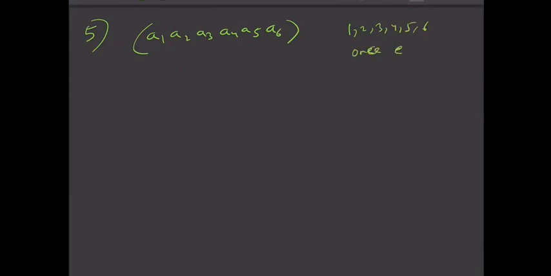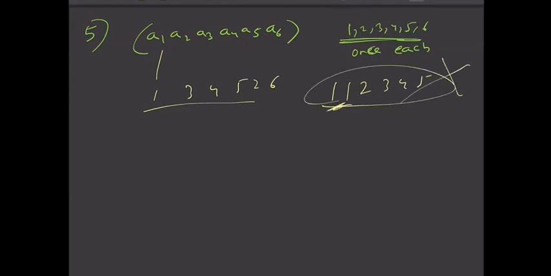Next, let us move to the fifth question of the first assignment. So it said that you need to find all the 6-digit integers a1, a2, a3, a4, a5, a6, using the digits 1, 2, 3, 4, 5, 6 once each, right? Each digit should be used only one time, so this can be 1, 3, 4, 5, 2, 6. Like this is possible, but 1, 1, 2, 3, 4, 5 is not possible because 1 is used 2 times, right?